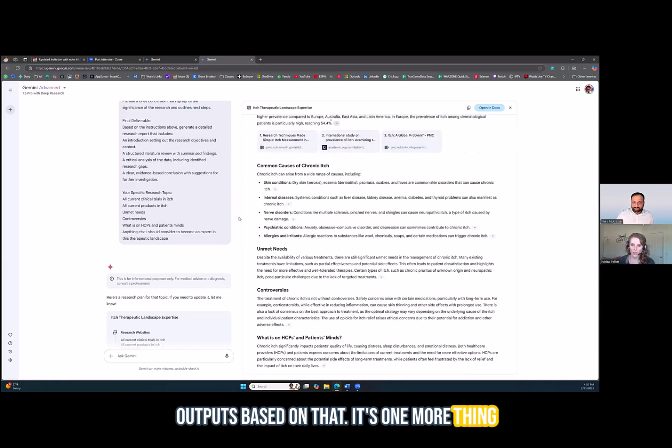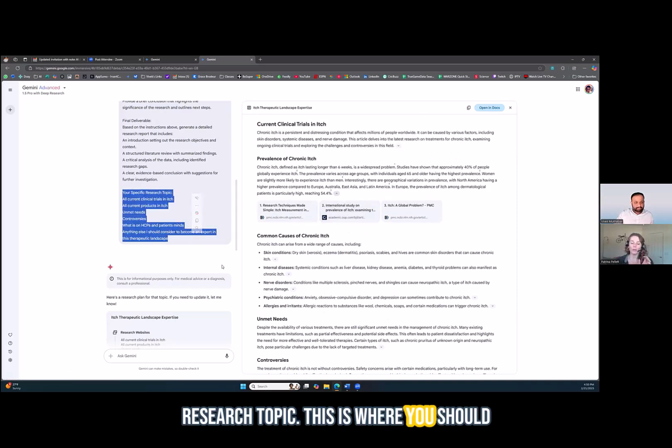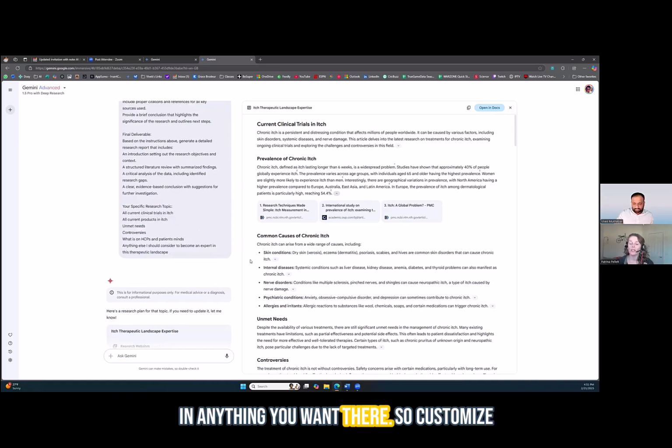And one more thing before we go through the report. At the bottom of the prompt, you'll see specific research topic. This is where you should update with what you need. These were things that just came off the top of our heads, thinking, okay, if I were a new MSL, what should I know? So we put in clinical trials, current products, so that's your competitive intelligence, unmet needs, controversies, what's on HCPs' and patients' minds. But you can put in anything you want there. So customize this to exactly what you need.